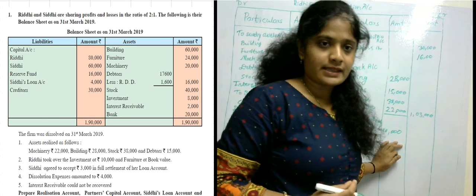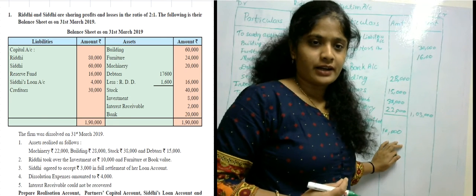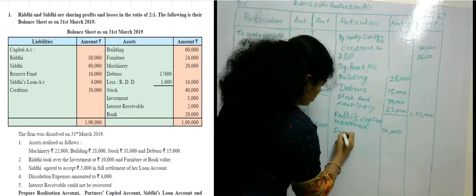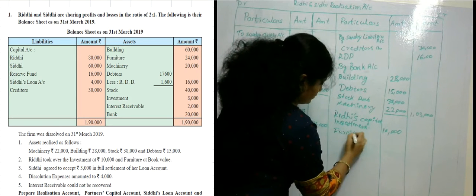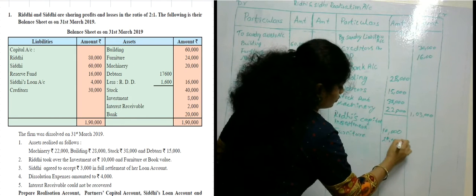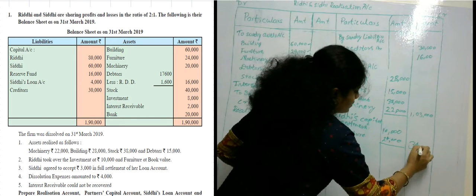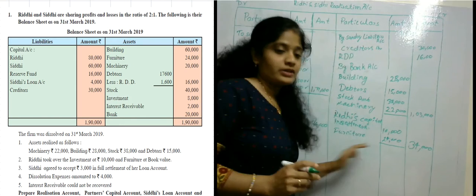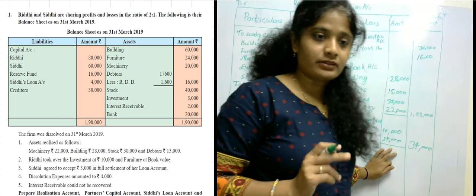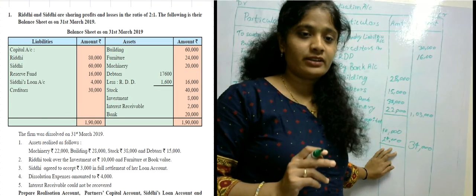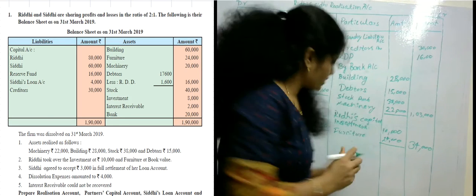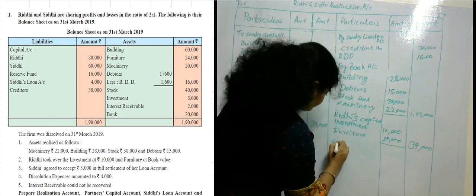After Riddhi's capital account investment, there is the furniture amount. On the asset side, the furniture amount is given as 24,000 rupees. So the total amount is 34,000 rupees. Now we will calculate Siddhi's, the third adjustment. Siddhi agreed to accept 3,000 in full settlement of her loan account.